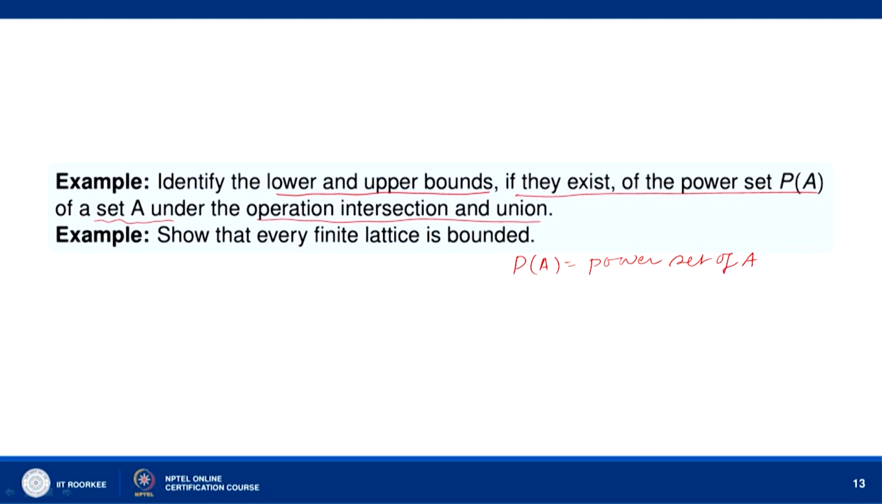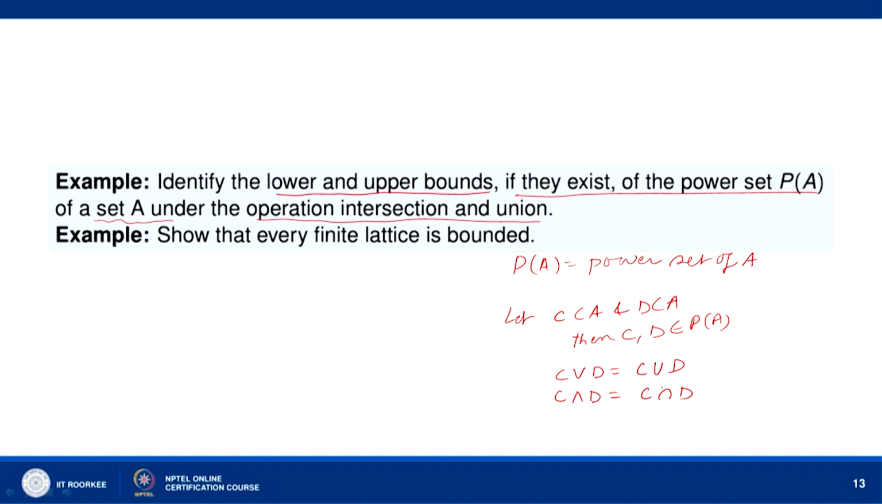Power set of A, and intersection meet is the intersection operation. So, let C be a subset of A and D be a subset of A, so C, D belong to P(A). We define join as C union D, and meet as C intersection D.